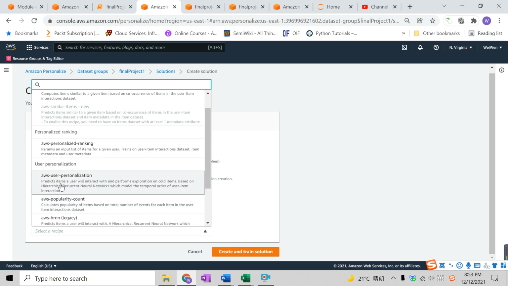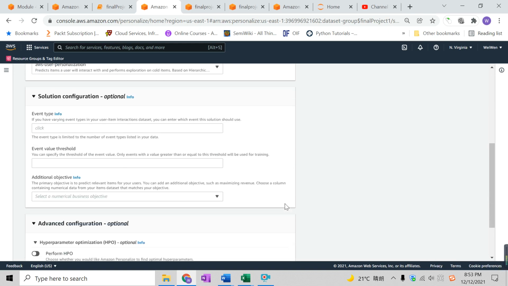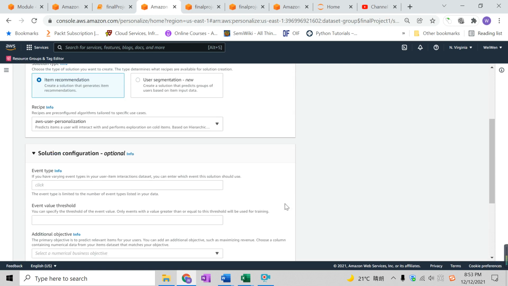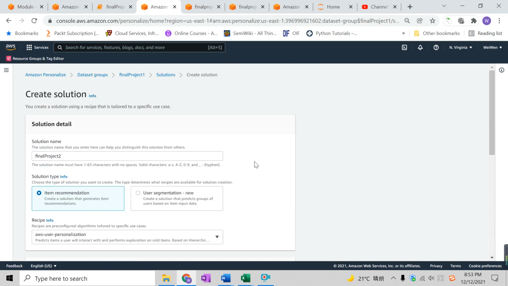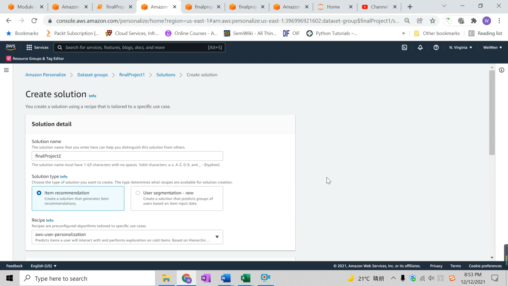Let's look at the description here. It predicts items a user will interact with and performs exploration on cold items, based on hierarchical recurrent neural networks, which model the temporal order of user-item interactions. This is what we're going to use, and we don't have to do anything. We just feed it the data and create and train the solution. And that's it, just 2 clicks away. You can have a trained model.